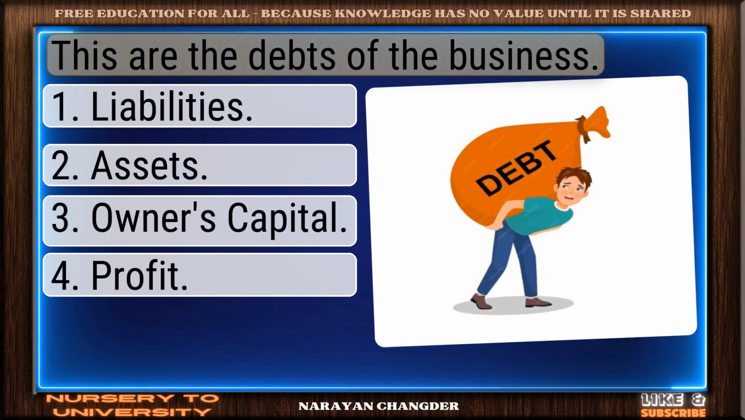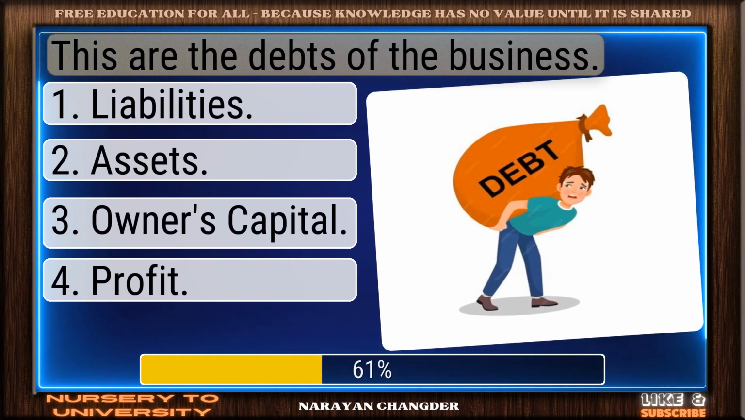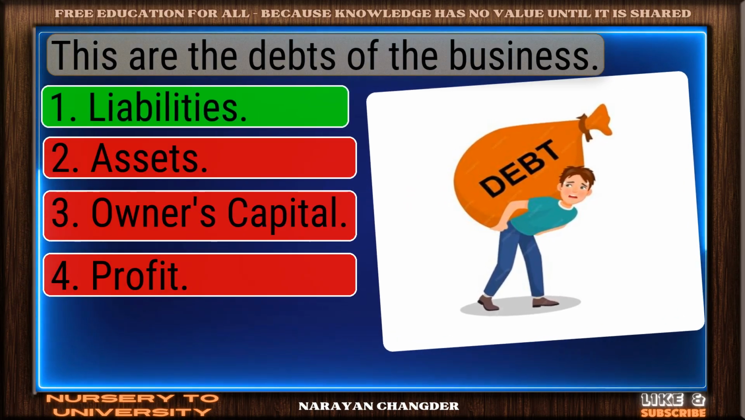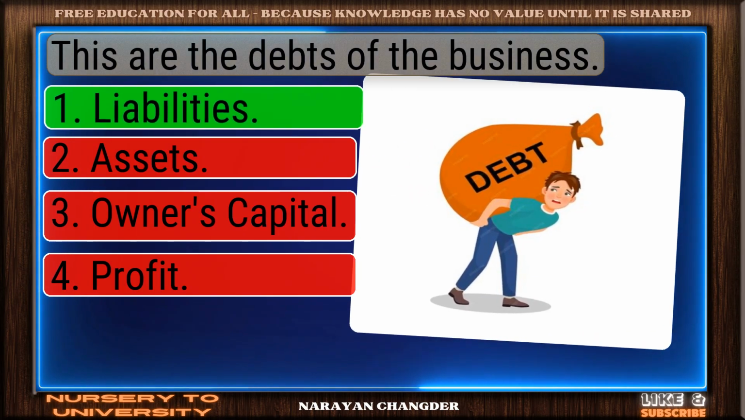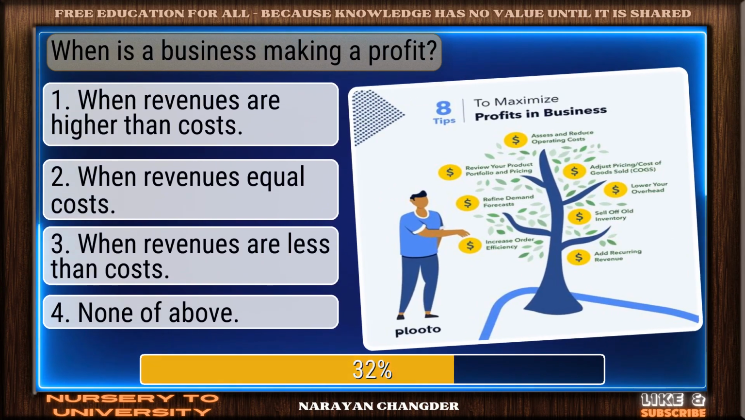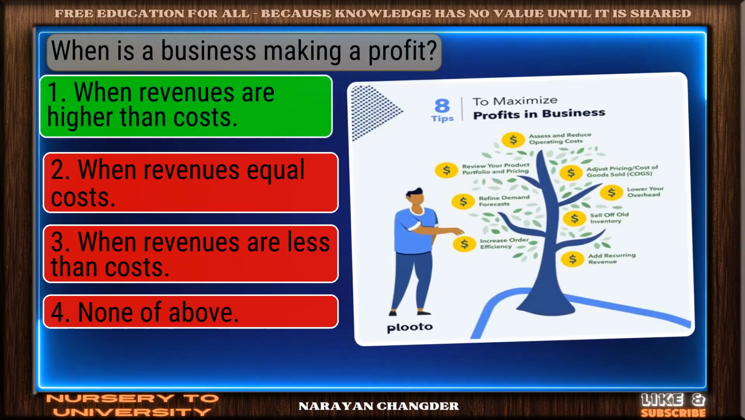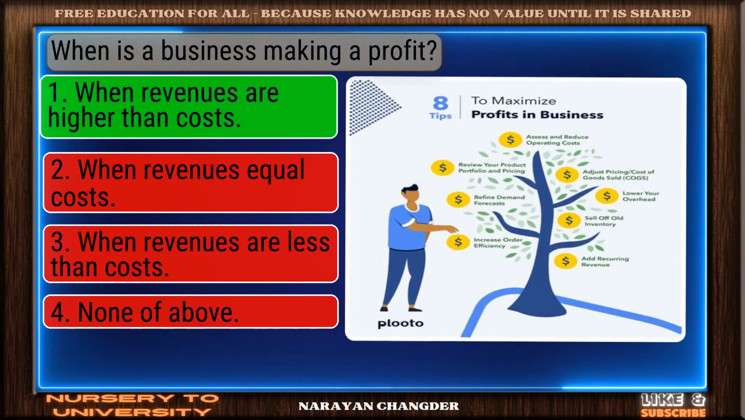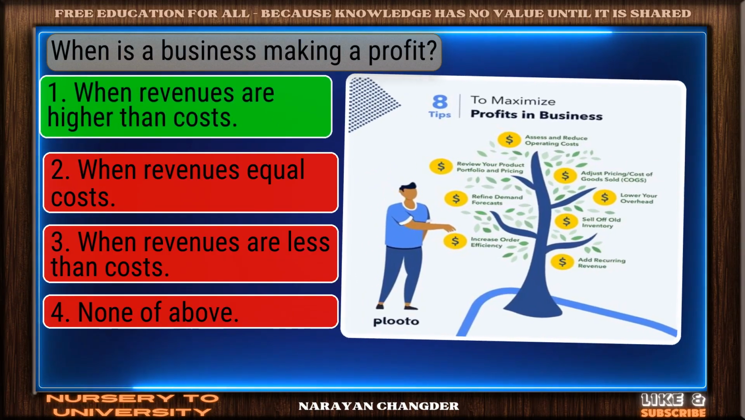These are the debts of the business. Valid point. Liabilities is true. When is a business making a profit? Smart move. When revenues are higher than costs is an accurate answer.